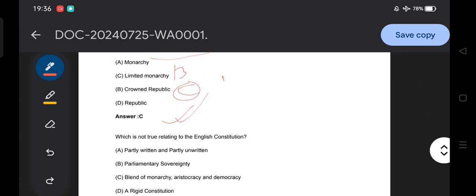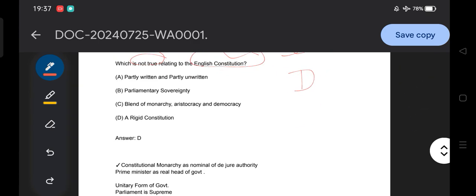Then another question: which is not true regarding the English constitution? Again British. You need to find the one that is not true: partly written, partly unwritten; parliamentary sovereignty; a blend of monarchy, aristocracy and democracy; rigid constitution. We all know that the English constitution is a unitary form of government, so it is not a rigid constitution. It is an unwritten constitution. So option D is the answer, because it is not related to the English constitution.